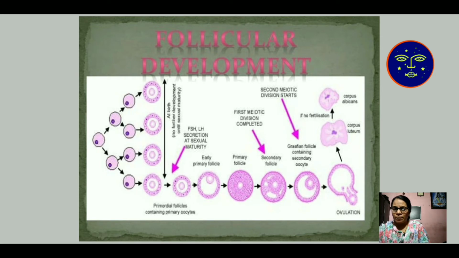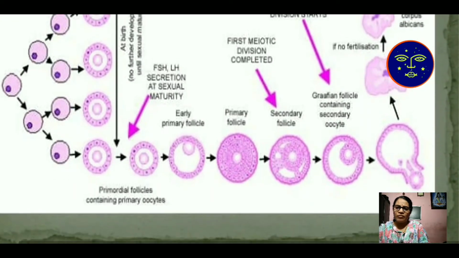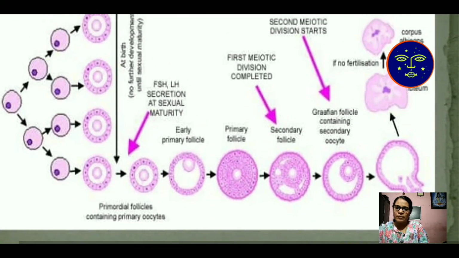First, the primordial follicular cell undergoes development and produces the early primary follicle. Then the early primary follicle undergoes the secondary follicle stage, and then it is converted into the Graafian follicle. After formation of the Graafian follicle, ovulation takes place.